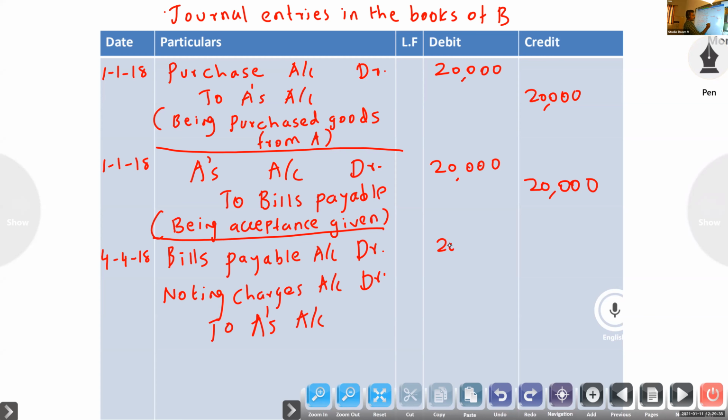Bill amount 20,000, noting charge 50, so 20,050, being bill cancelled and noting charge adjusted.